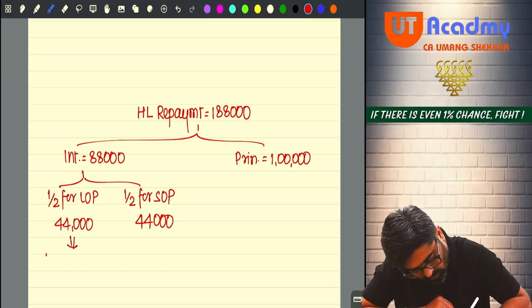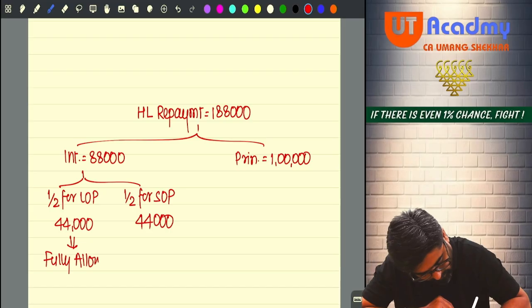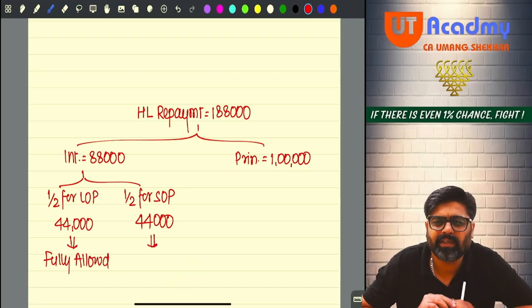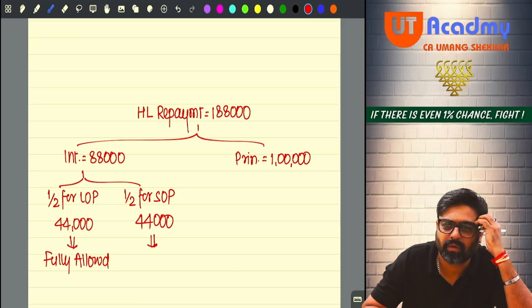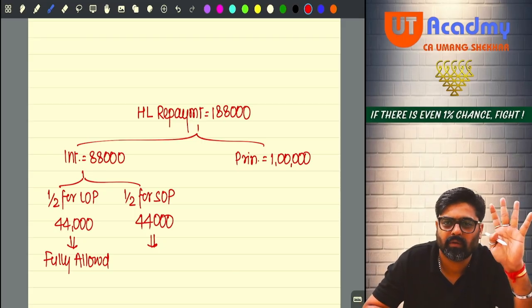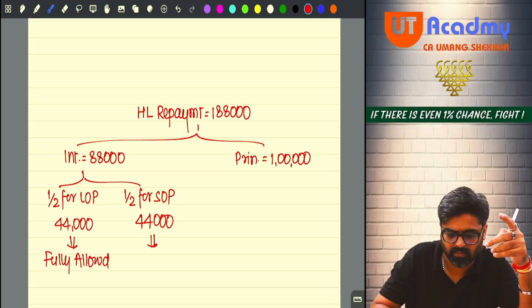This 44,000 will be fully allowed. But wait, go and check the last line of the question. 115 BSE followed or not followed? Not followed, no? 115 BSE followed.